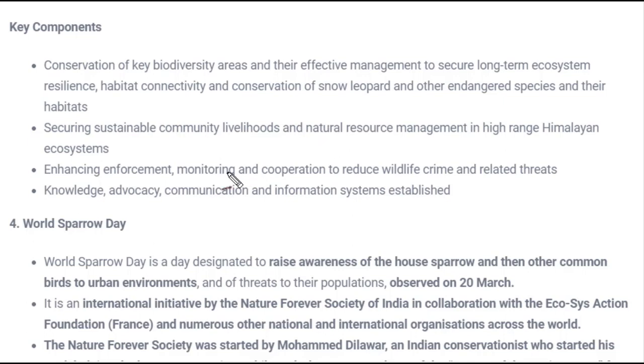Okay. And a knowledge, advocacy, communication and information system was also established in the Himalayan region, so that the problems could be communicated easily and the resolution could be given.